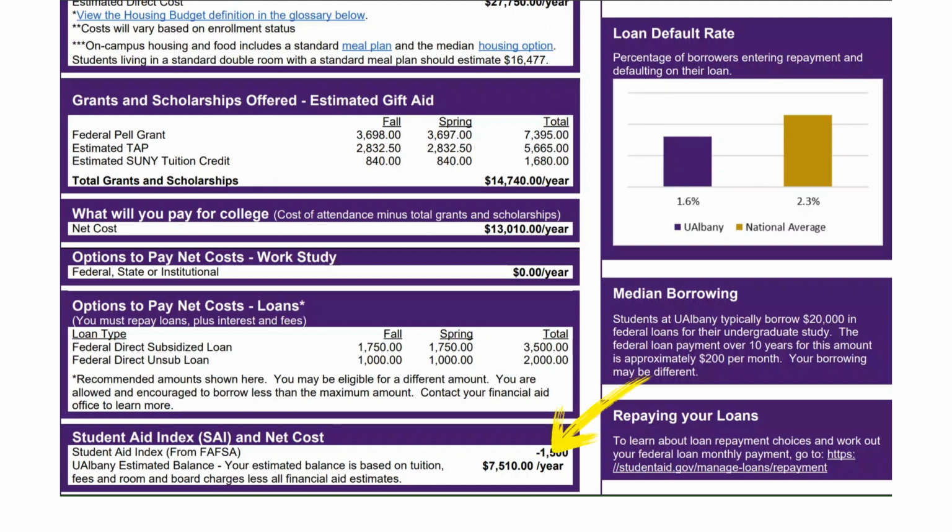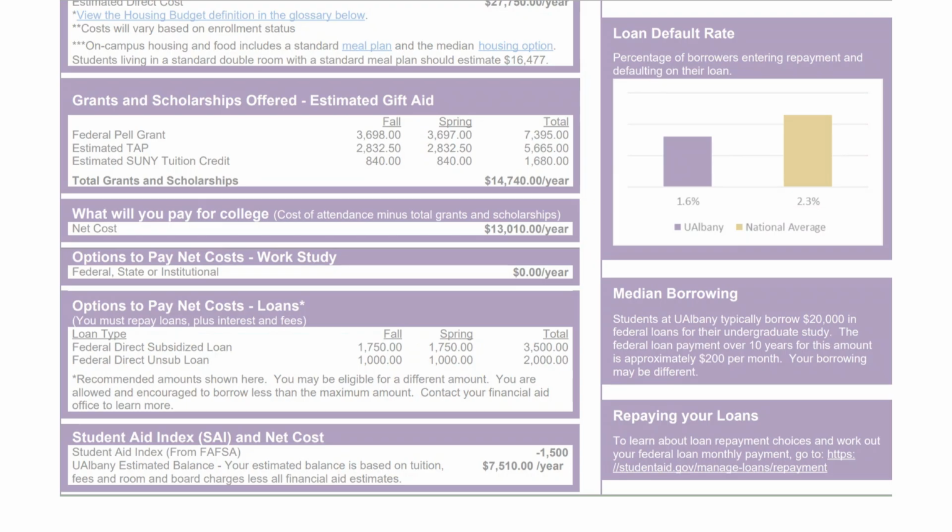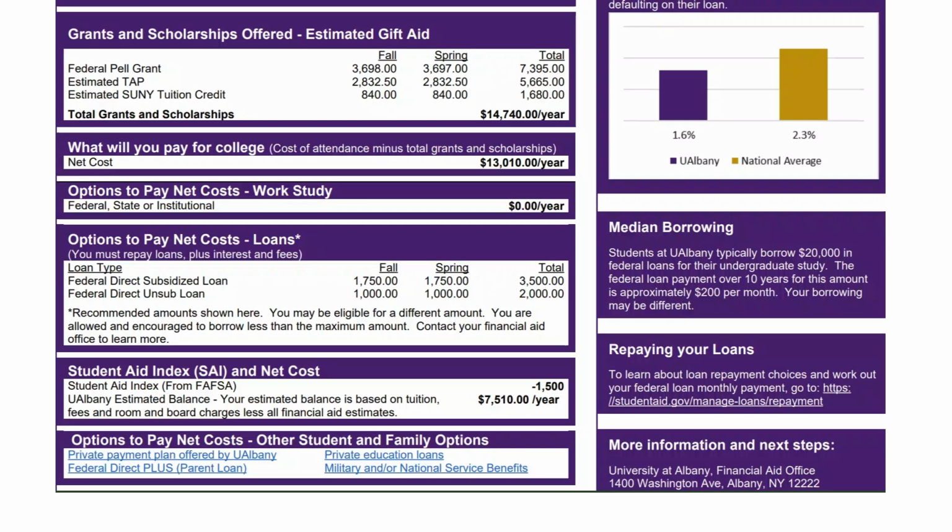Located just below the SAI is the estimated balance for the year. This amount is calculated by taking the direct billable costs and subtracting the grants, scholarships, and loans. If you do not borrow the federal loans, your estimated balance would be direct costs minus grants and scholarships. In our sample, after subtracting the student's state and federal financial assistance, there is still a balance or gap that must be met. To bridge this gap, we suggest you consider the following options.